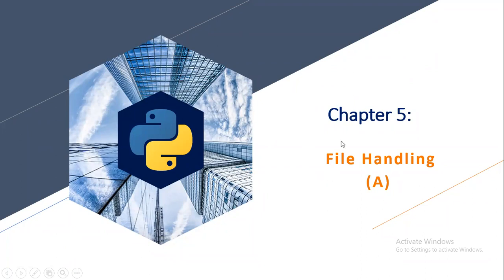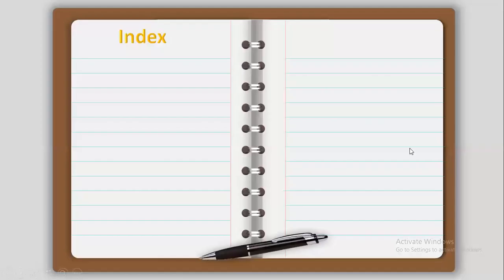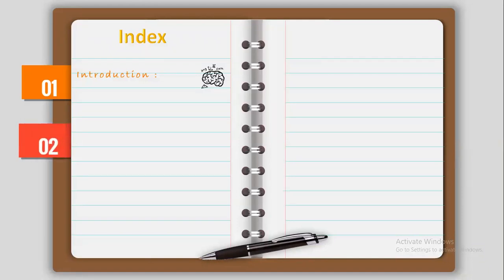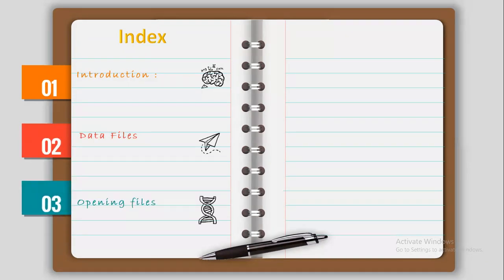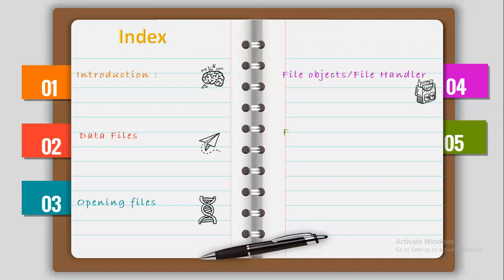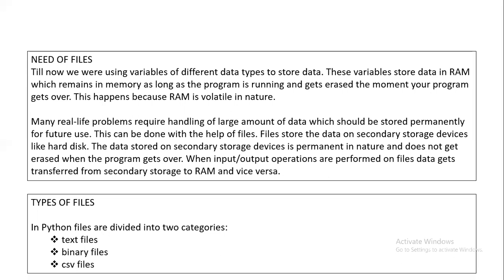Okay, so today we are going to cover file handling, and in this chapter, we'll be talking about the introduction, why we deal with file handling, and what are the types of files which we'll be dealing with. What are the benefits of dealing with files? Then the data files, how you open the file, what is a file object or the file handler. Then we'll be talking about file access modes.